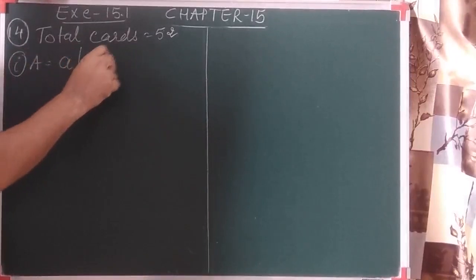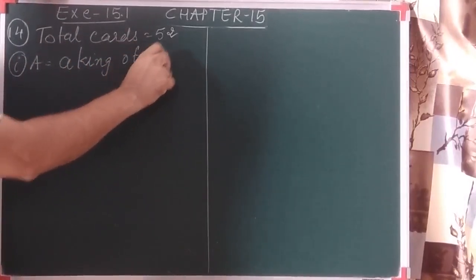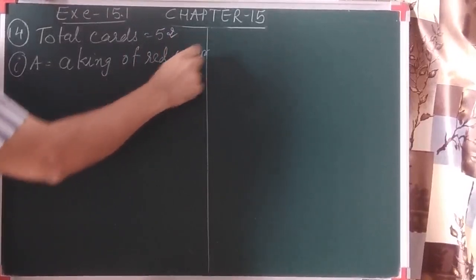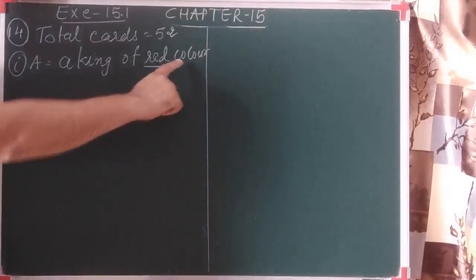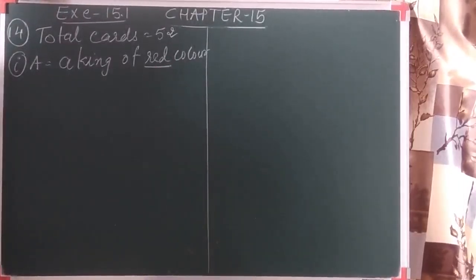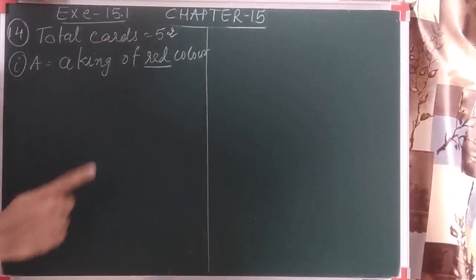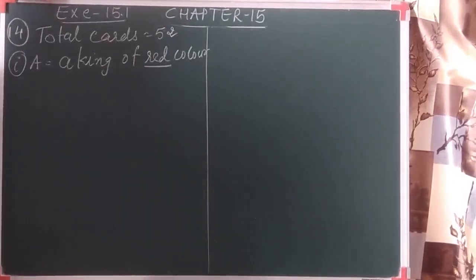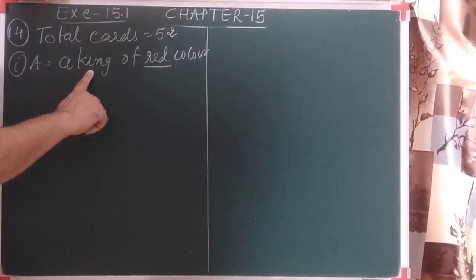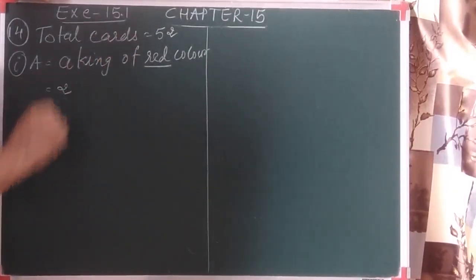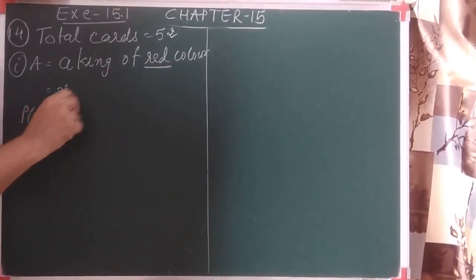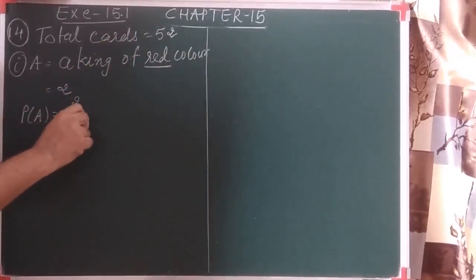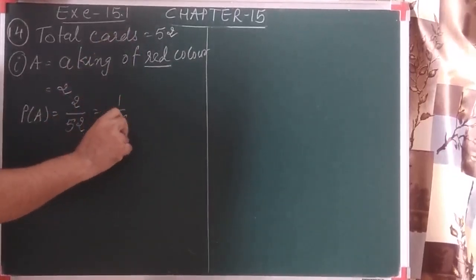See, it is an interesting question. A king of red color. Now remember, whenever it is color, there are 2 types of card we have to include. Because it is color, it is not given the heart or diamond. Whenever the color is written, we should consider both the types of card. So as it is the red color, we have to include heart as well as diamond. Remember this. The king of diamond is 1 and king of heart is 1. So there are 2 favorable outcomes of this event. So the probability of this event is 2 upon the total outcomes 52, as it is possible to cut. So it is 1 by 26.